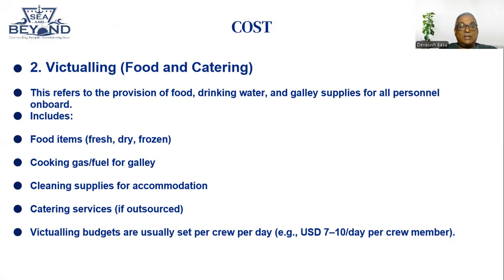Victualling budgets are usually set per crew. So usually what happens is the company pays the master a fixed amount per day. It could be between $7 to $10, depending upon what type of crew you have got. The captain tries to manage. This is only for the food items and, say, cleaning equipment. So he tries to manage the food with the budget given, and they are able to have quite a decent meal on board.